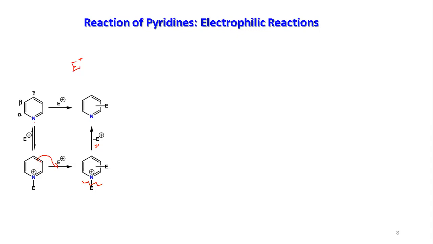Now, the pi cloud donation to the electrophile will not be that easy, because the ring is becoming electron deficient. And that's why you need a harsh reaction condition. So in most cases, the electrophilic reaction we see in pyridine needs harsh reaction conditions at high temperature, and drastic reaction conditions.